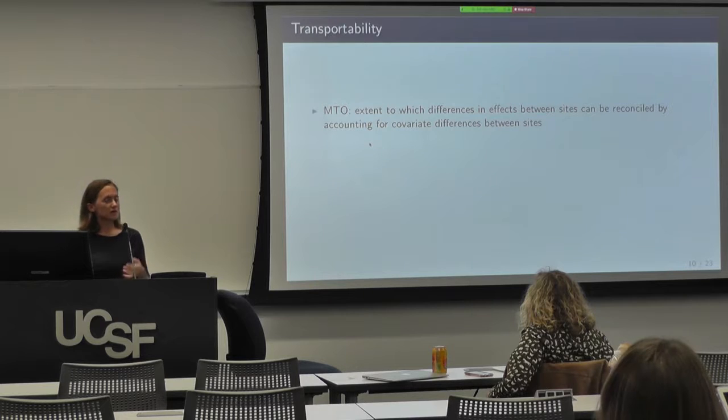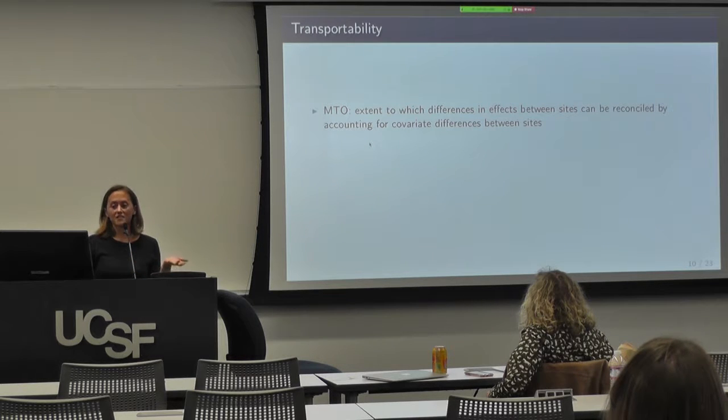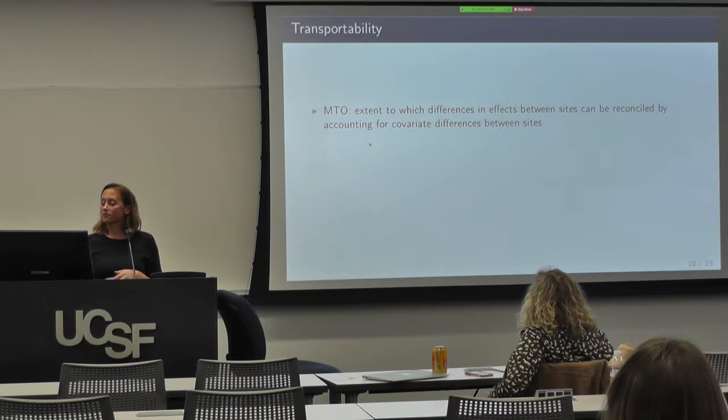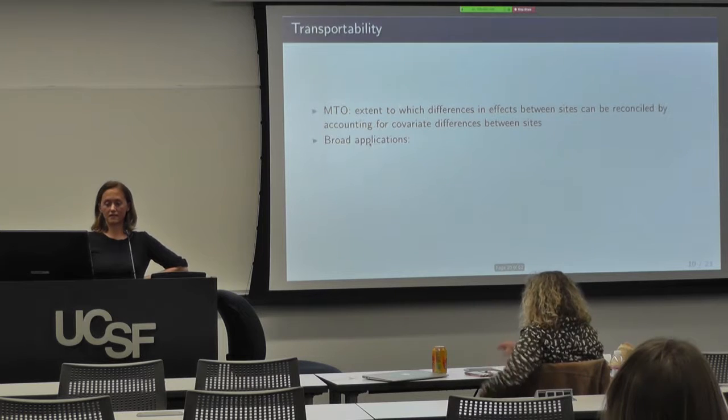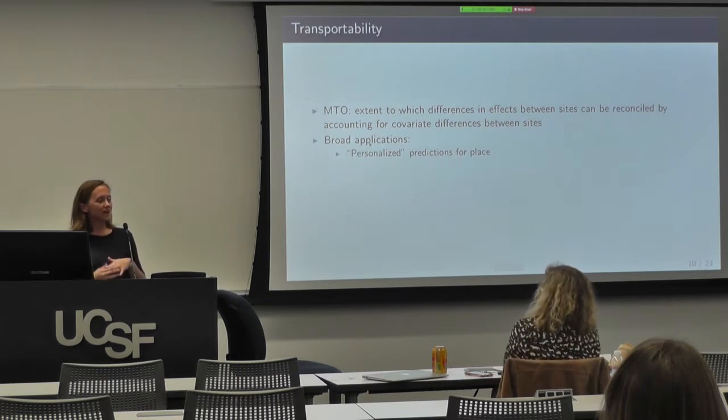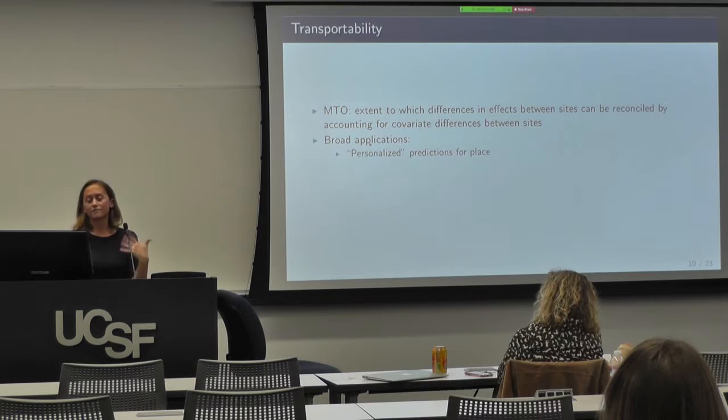So again, transportability in terms of MTO allows us to assess the extent to which differences across these sites can be reconciled by accounting for covariate differences across the sites. And I think in general it has some broad applications. It allows us to get what can be called personalized predictions for place.